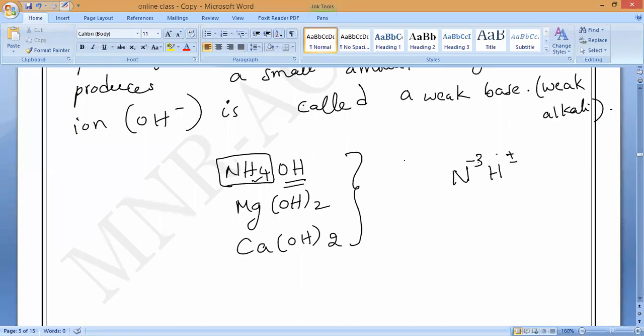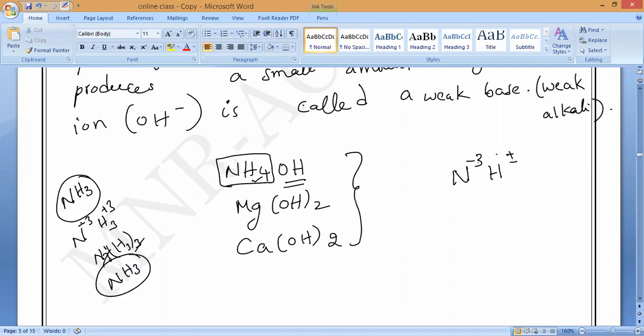So that is why ammonia is a special case. Ammonia is NH3. We have not written any charge because both are balanced. Nitrogen is -3 and hydrogen is +3 because 3 hydrogens are there, so the 3 cancels out and NH3 comes.